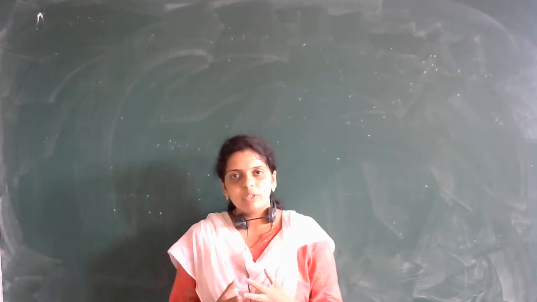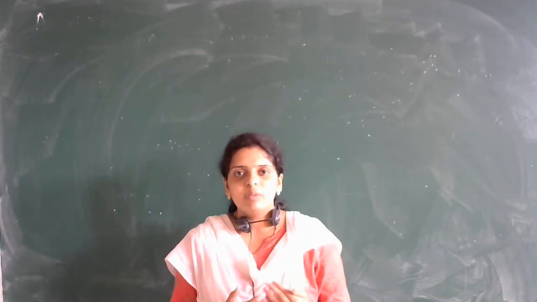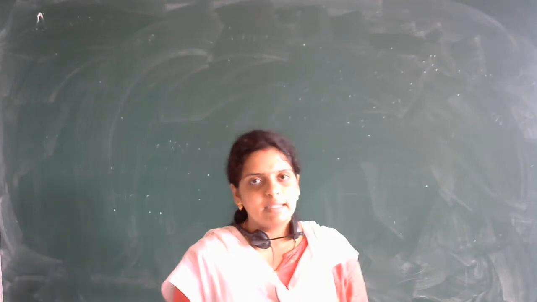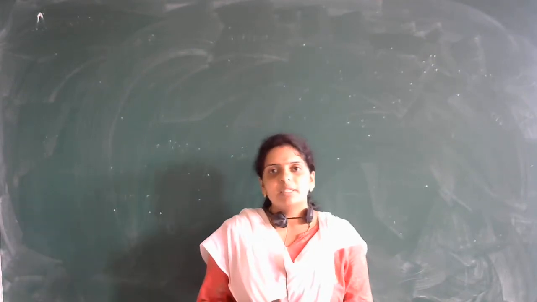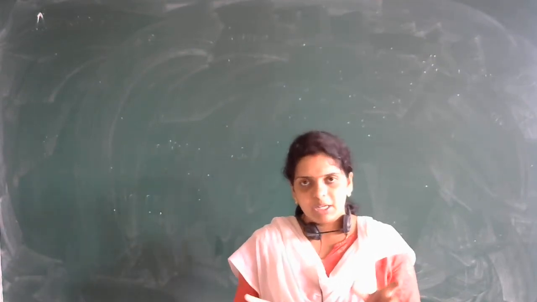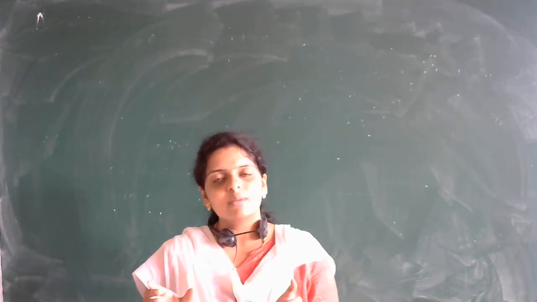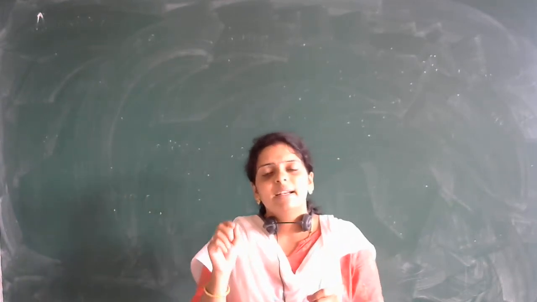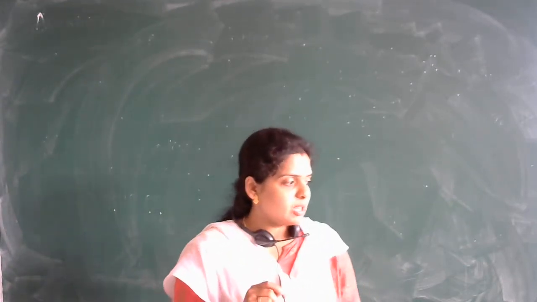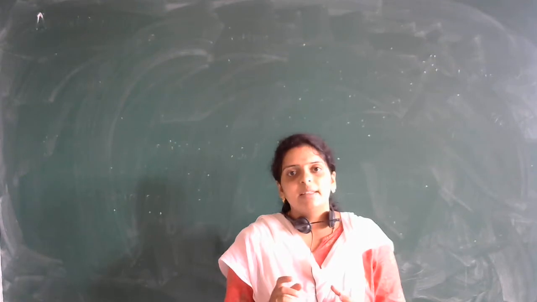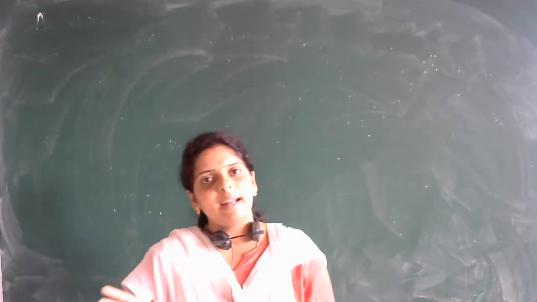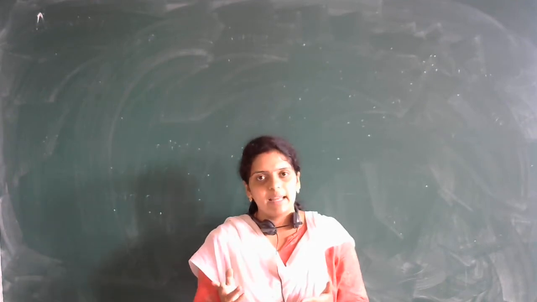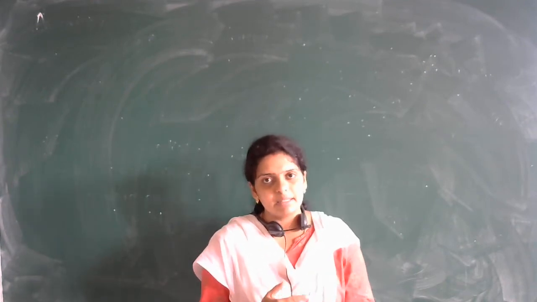To describe that we have terms like distance and displacement. We did a comparison between distance and displacement. In the comparison, you can mention the definitions: distance is the actual path covered by the body. Displacement is the shortest distance between the initial point and the final point. Distance is a scalar quantity and displacement is a vector quantity. We have already discussed the difference between scalar and vector quantities, and we have seen examples for that.